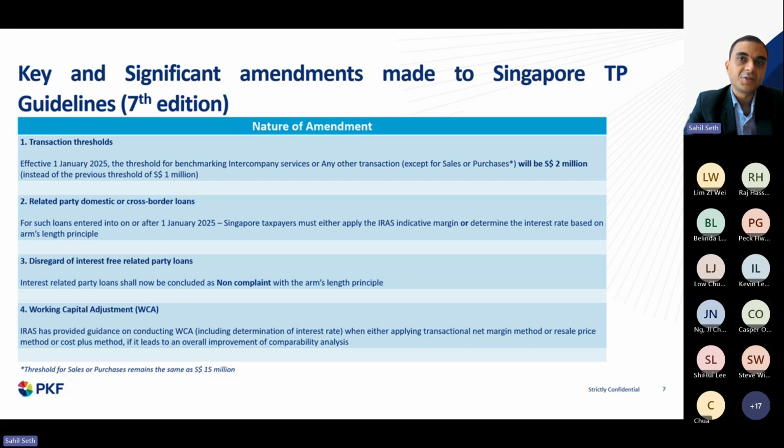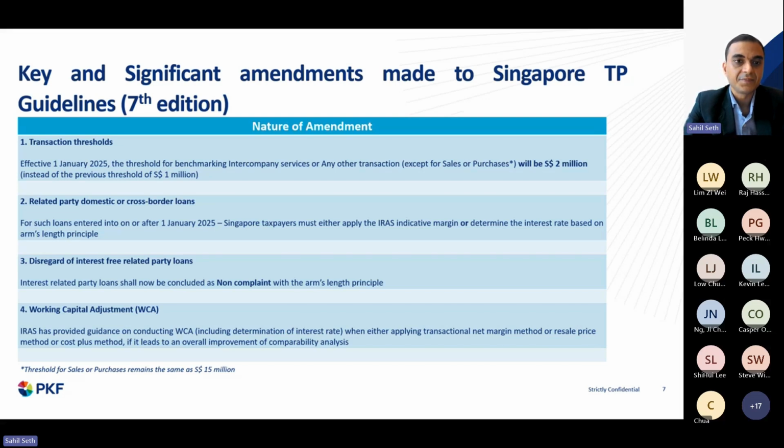But in practical situations, unless the loan has been given under very peculiar economic circumstances, in a third party scenario, because TP is all about comparing with the third party situation, an interest free loan arrangement is generally not considered to be the correct approach. So keeping that into consideration, the guidelines have also got amended.